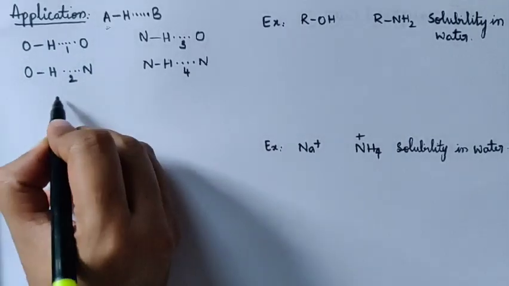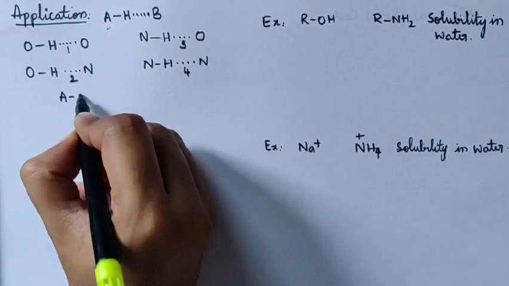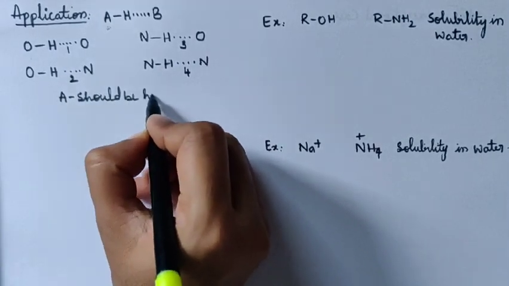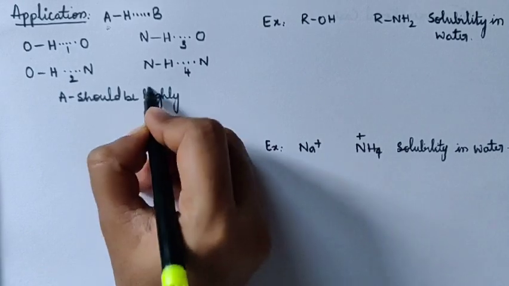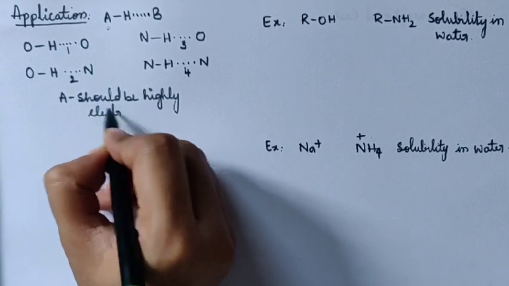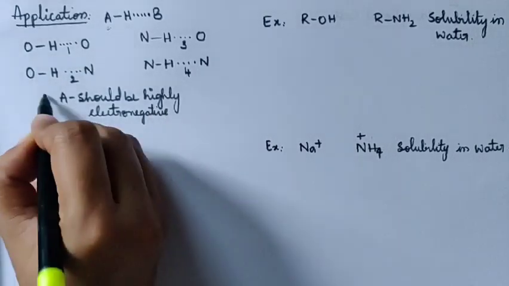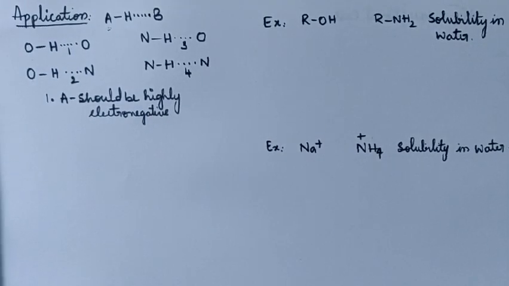That is, A should be highly electronegative. The first criteria: A should be highly electronegative.